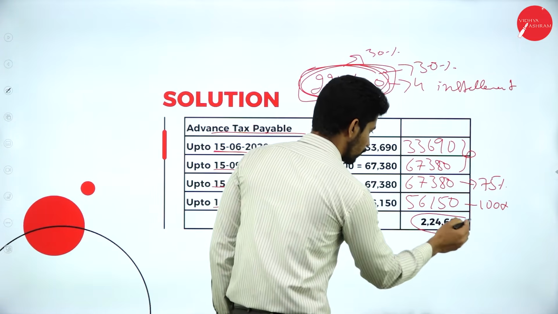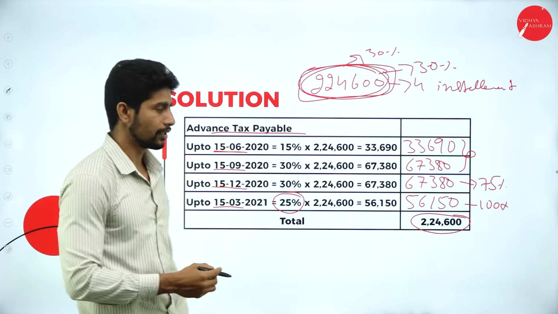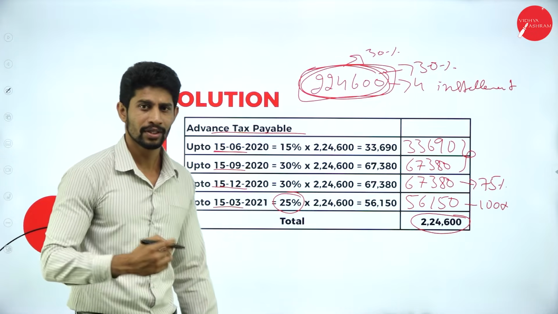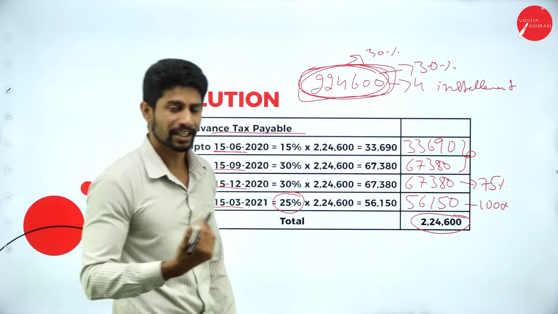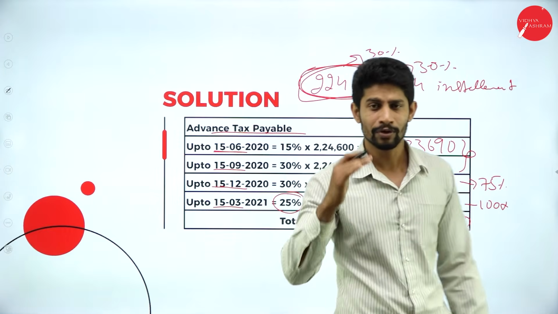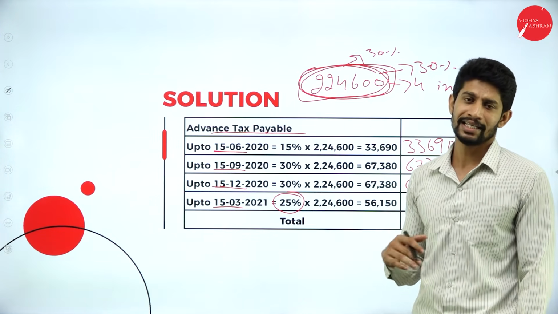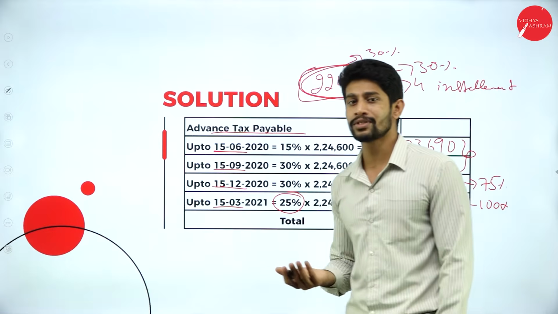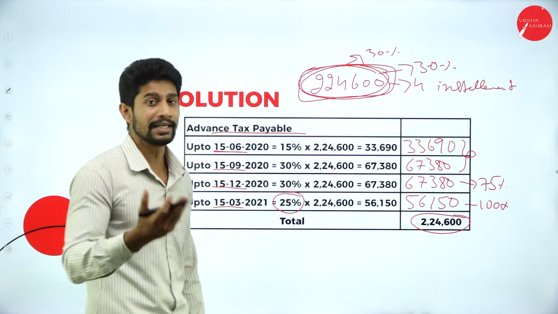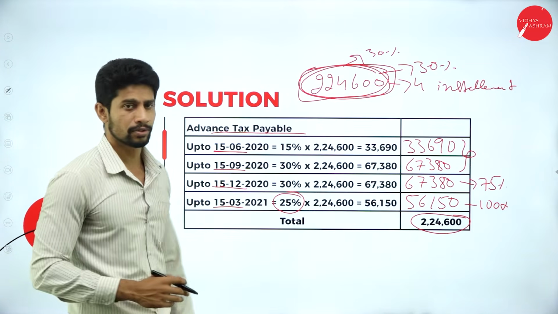Now, if you compute all four installment amounts, the total comes to rupees 2,24,600. Okay. This is how you are supposed to make the advance payment on each installment to the income tax authority. If he fails to pay on time, then the income tax authority might impose some penalty or fine or some interest on the amount he is supposed to pay.